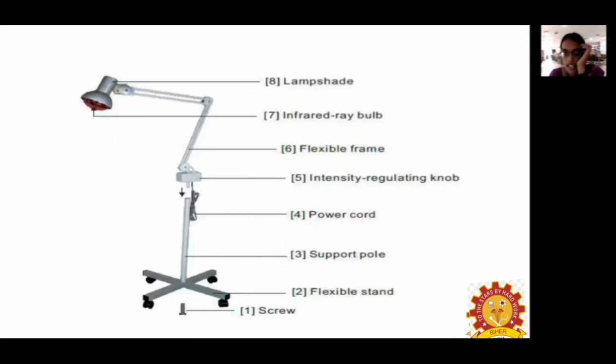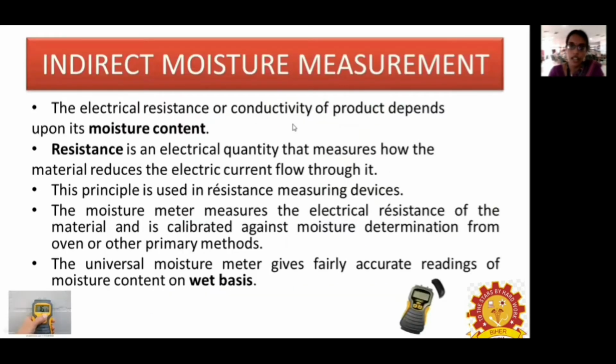It consists of a flexible stand, the support pole, the power cord and an intensity regulating knob, by which we can adjust the intensity. This is the flexible frame, and this is the infrared lamp with a lamp shade. This is the stem, which is graduated in terms of percentage of moisture content.